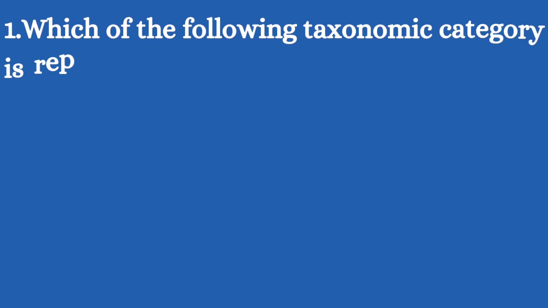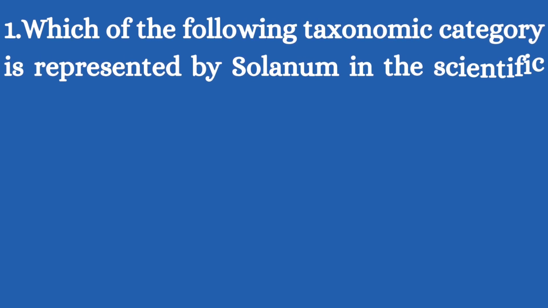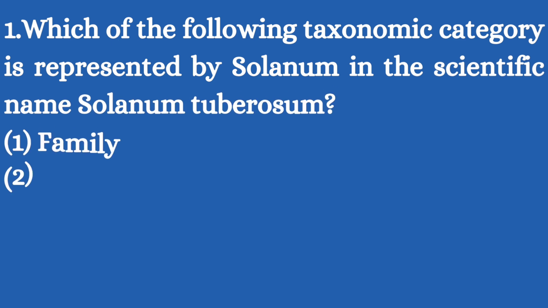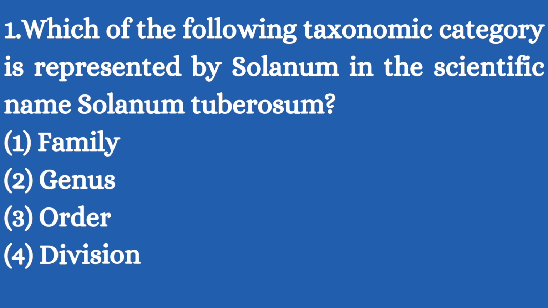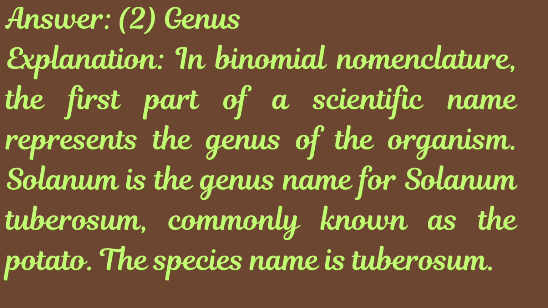PlayLearn Family. 1. Which of the following taxonomic categories is represented by Solanum in the scientific name Solanum tuberosum? Options: 1. Family. 2. Genus. 3. Order. 4. Division. Answer: 2. Genus. Explanation: in binomial nomenclature, the first part of a scientific name represents the genus of the organism. Solanum is the genus name for Solanum tuberosum, commonly known as the potato. The species name is tuberosum.